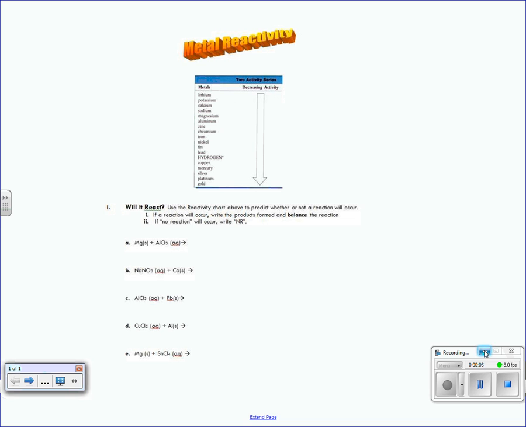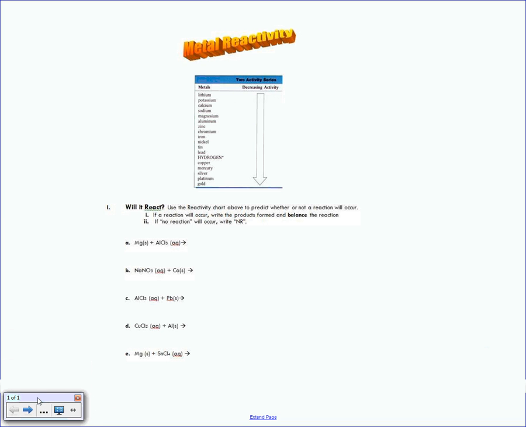Okay, so we are going to be looking at the metal reactivity notes. For this one, I want to make sure that you have open the metal reactivity and I think EN polarity notes. Those are the notes you're going to want to have open, but we're only going to be looking at the first page.